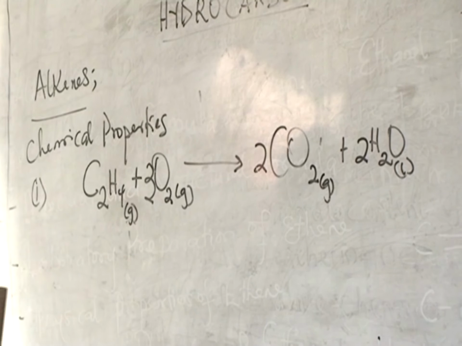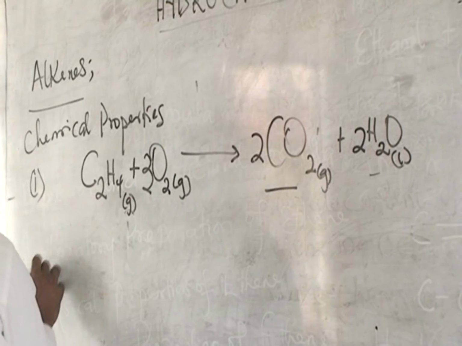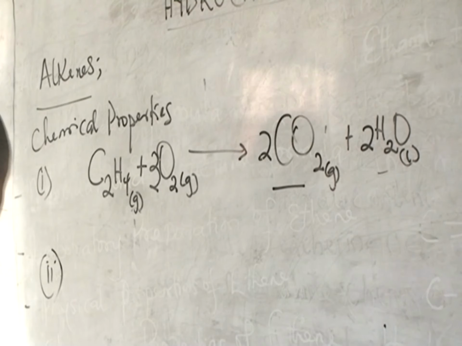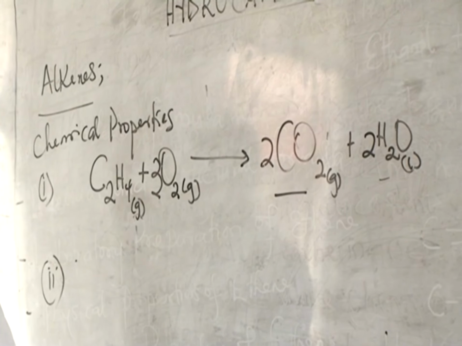And so that is the combustion reaction of ethene. It will undergo combustion to give you carbon dioxide and water. The next one we are looking at quickly is the addition reaction of ethene. Please don't forget.